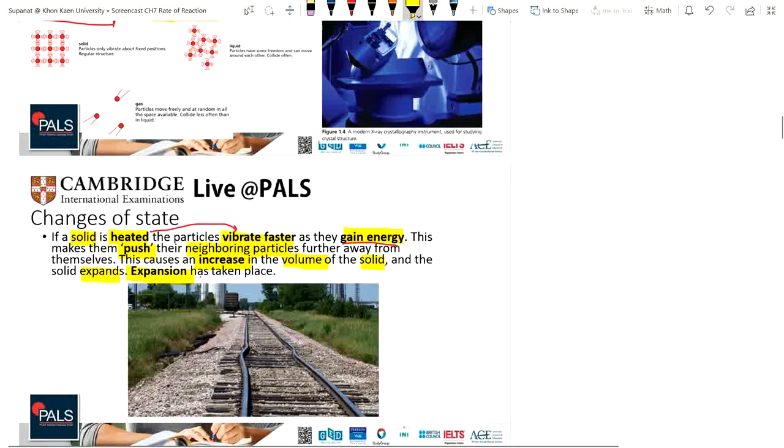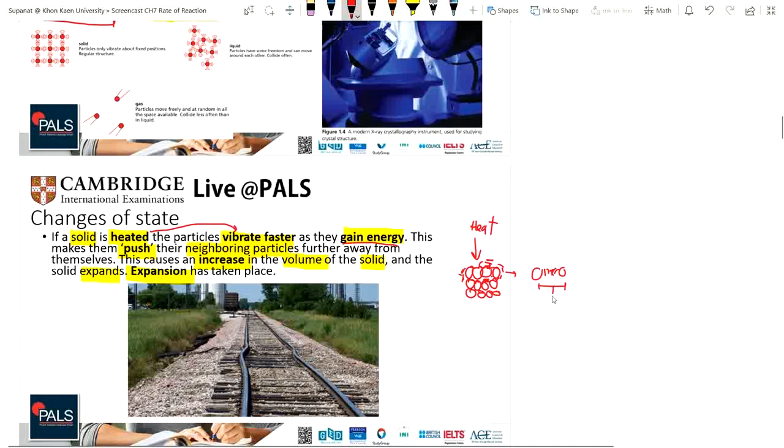Then the expansion is taking place, okay? When the solid, this is the solid particle, gets heat, it receives the heat and starts to vibrate against each other and push them away like this.